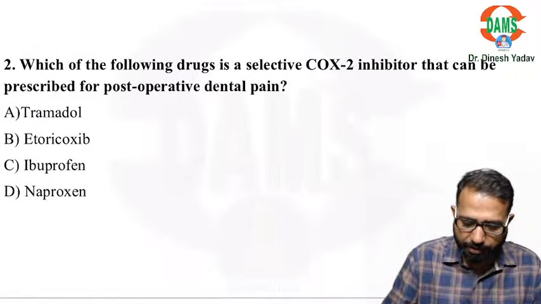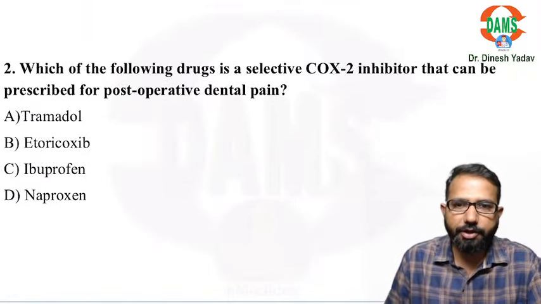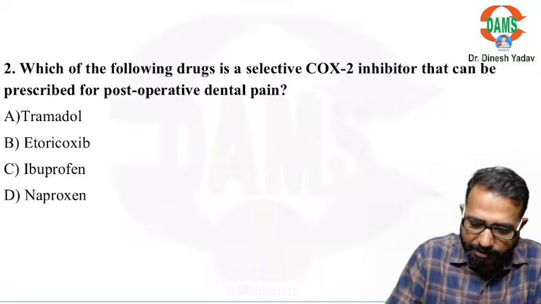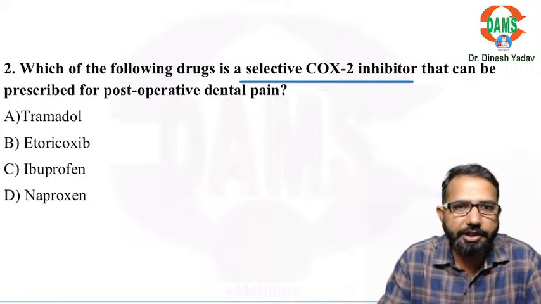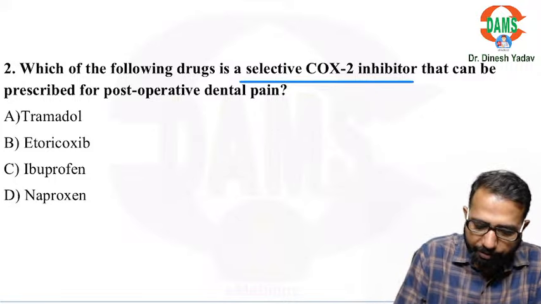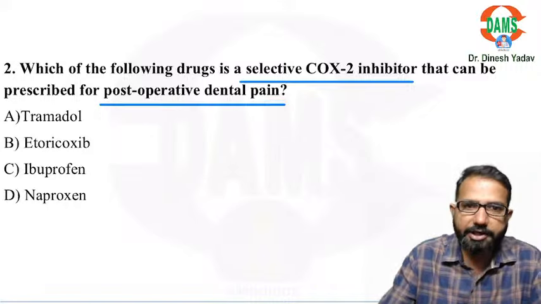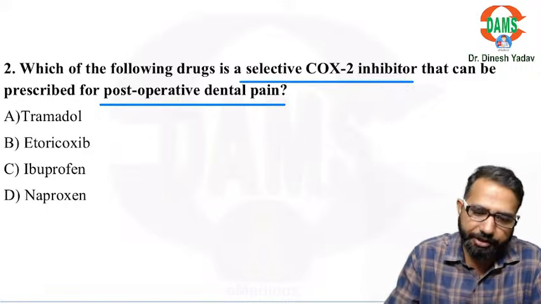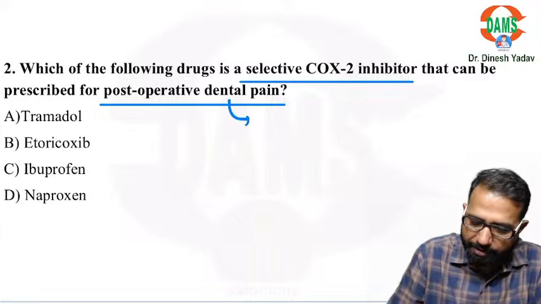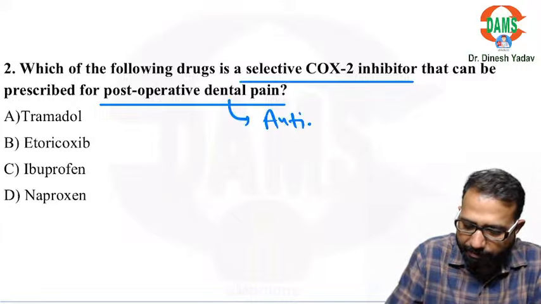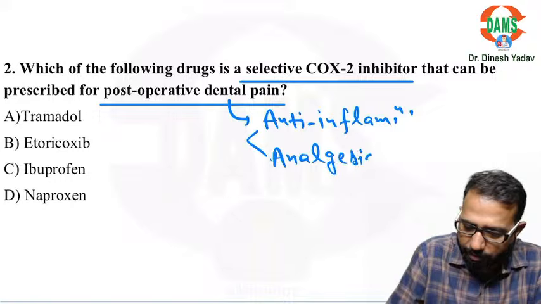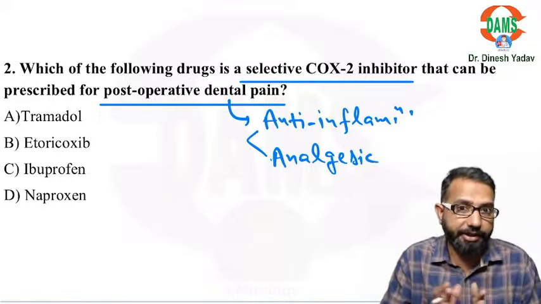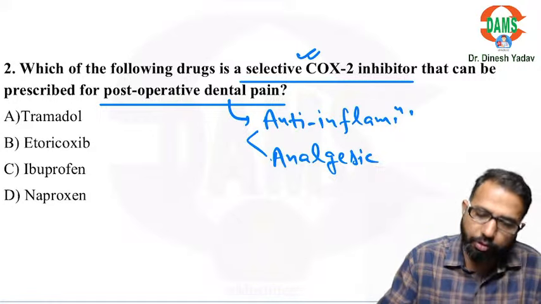चलिए next question कर लेते हैं, means next topic कर लेते हैं. Which of the following drugs is a selective COX-2 inhibitor that can be prescribed for post-operative dental pain? So in dental pain we need an anti-inflammatory drug as well as a good analgesic, right? This type of drug we need. They are saying, sir, selective COX-2 inhibitor.